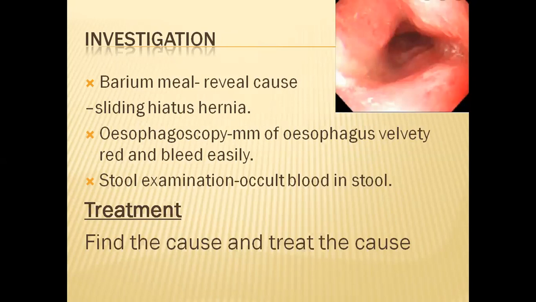I have shown a picture of the esophagoscopy. This is the esophageal opening. You can go deep inside this. You can see the redness of the mucous membrane. And if you go for a stool examination, you will find occult blood in the stool. Occult blood means hidden blood, microscopic blood in the stool.